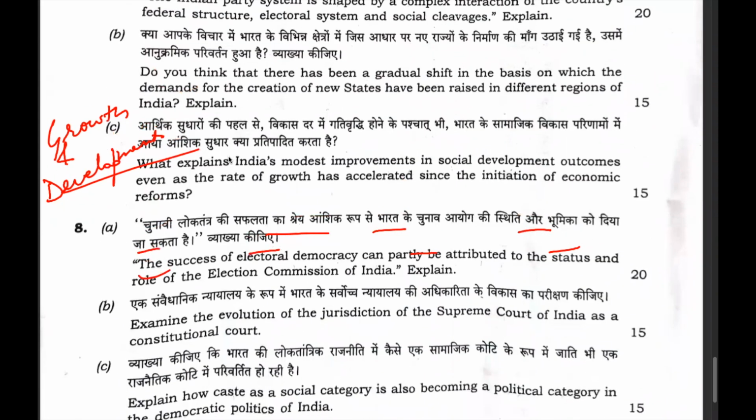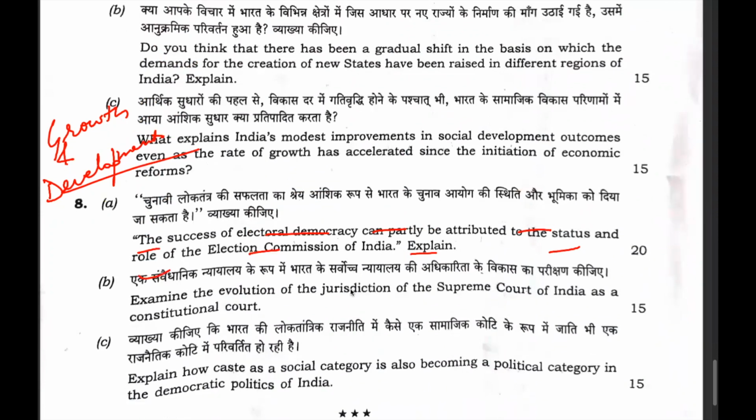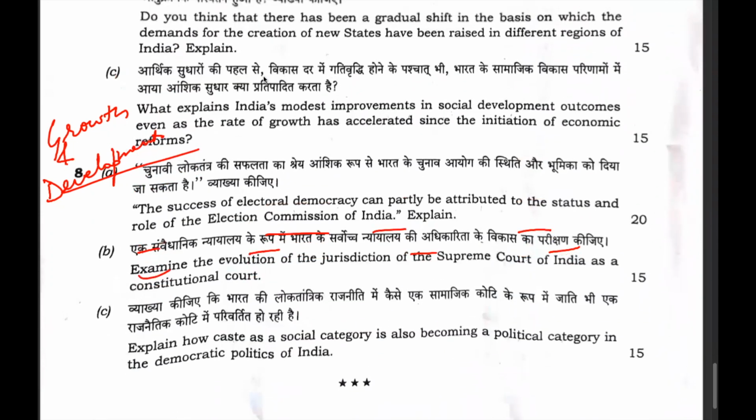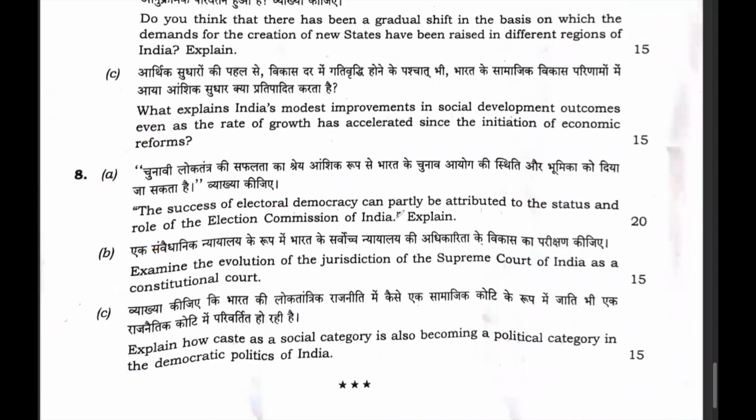Then the last question is regarding the success of electoral democracy being based upon the Election Commission. It means from the topic of statutory and constitutional bodies, they have asked this question. They've also asked a question from the Supreme Court, where they say to examine the evolution of the jurisdiction of the Supreme Court. And then they have asked how caste as a social category is becoming a political category in the politics of India. So they have asked questions from the statutory bodies, constitutional bodies, and a question on caste, religion, and ethnicity and their role in politics.